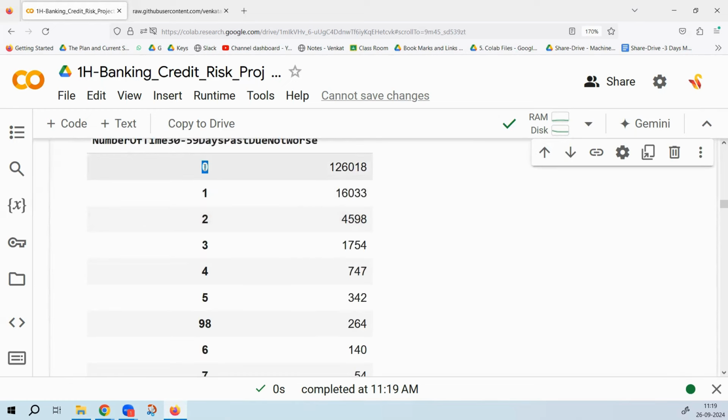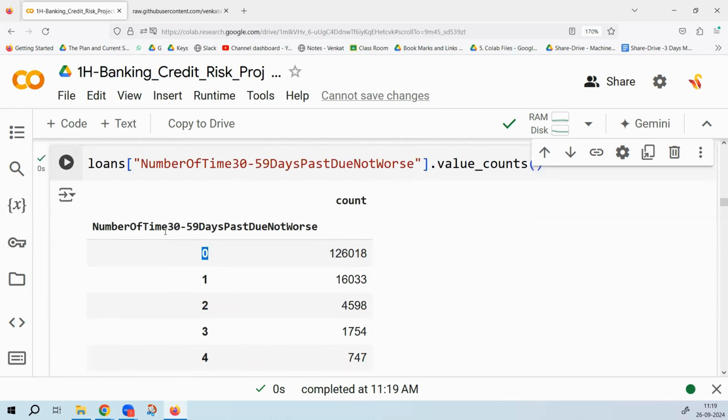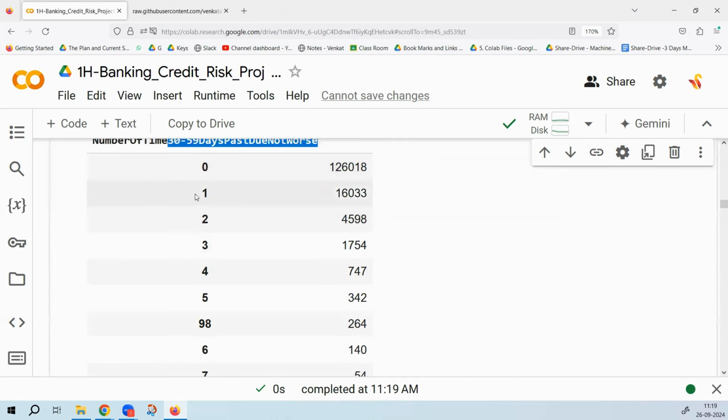If a person pays everything on time, that means he was never 1 month late. This is known as simply 1 month late. 30 to 59 days past due means days past due, DPD. 30 to 59 means 30 plus. He paid after 30 plus days, so that is also known as 1 month late. So 0 means a person has never paid 1 month late. There are 1,26,000 such customers. They paid all the 24 monthly bills on time.